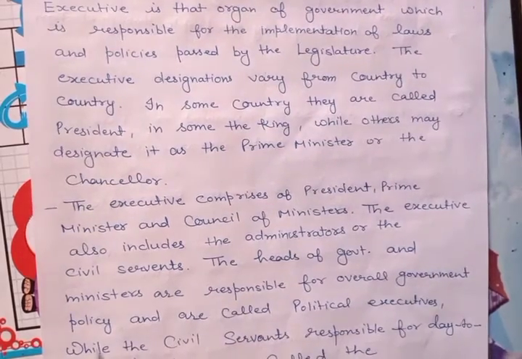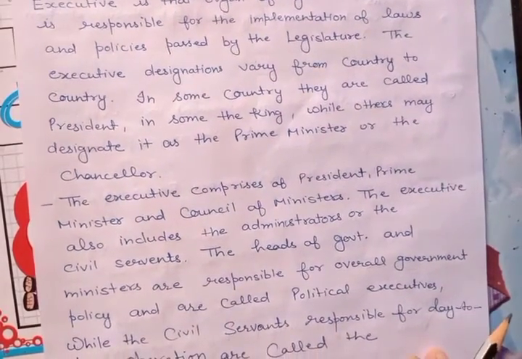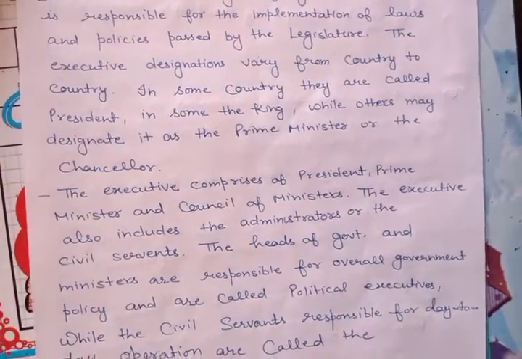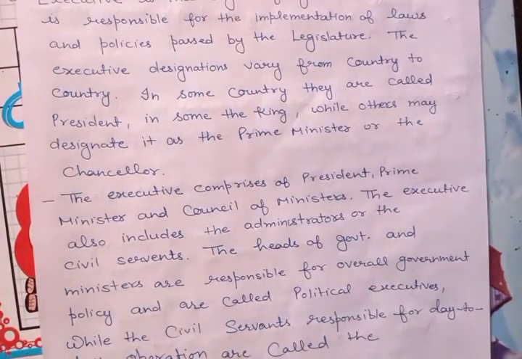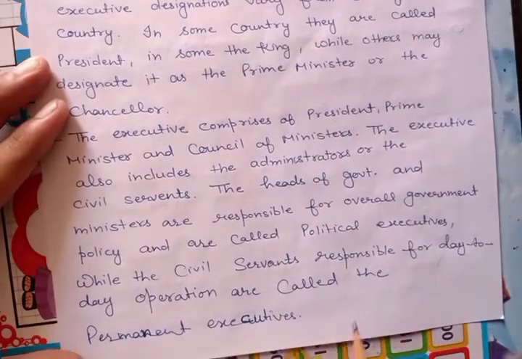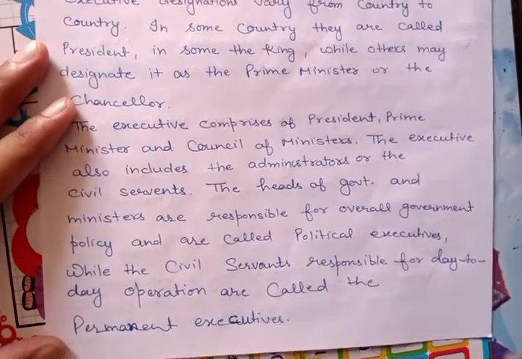The heads of the government and ministers responsible for overall government policy are called political executives. Yes, those members who are elected by the people and are answerable to the people, because they frame policy for the welfare of the people, are called political executives. While the civil servants responsible for day-to-day operation are called the permanent executives.